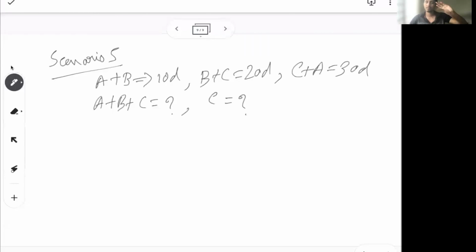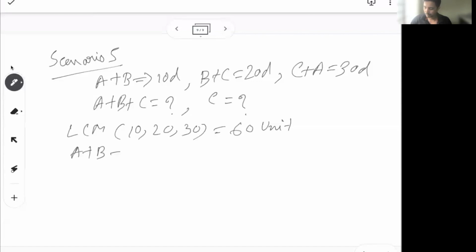So instead of what we were doing previously, where we know individually A takes how much, B takes how much, C takes how much, here we are saying A and B together take 10 days, B and C together take 20 days, C and A together take 30 days. And then how much time all of them together will take, or C alone will take. Again, the approach remains the same, 10 20 30 LCM 60. So total work is 60 unit.